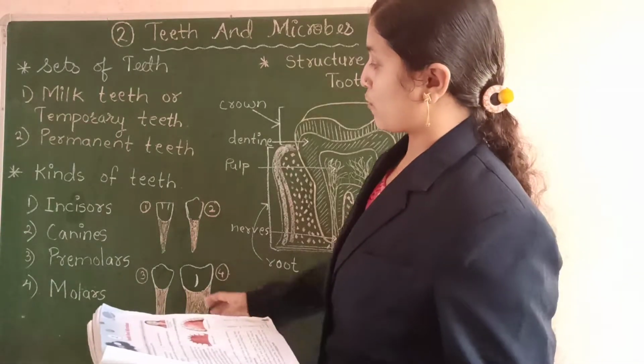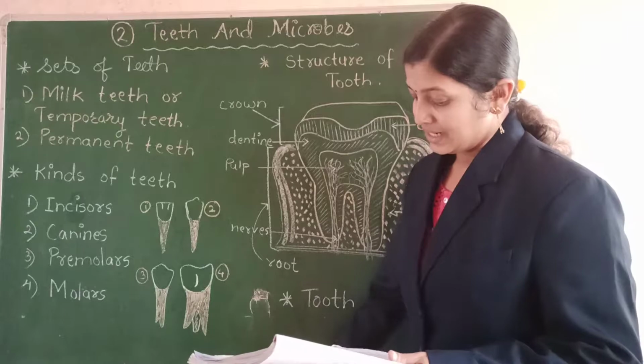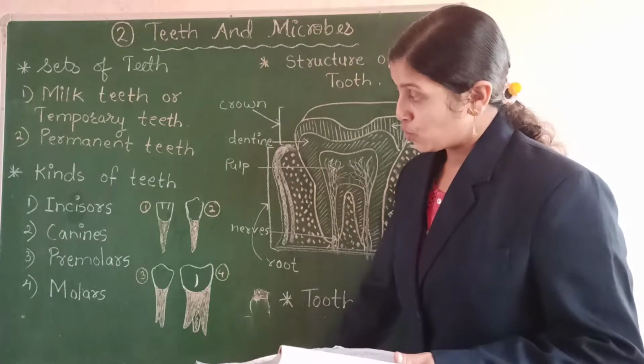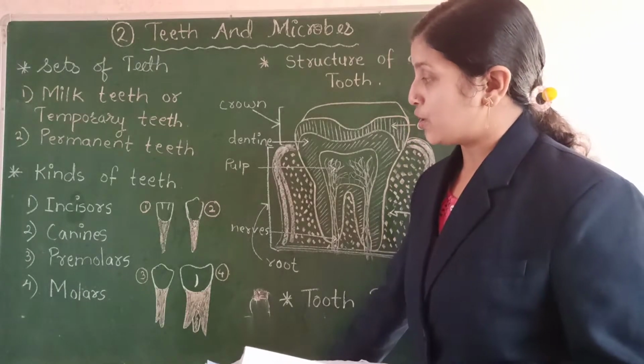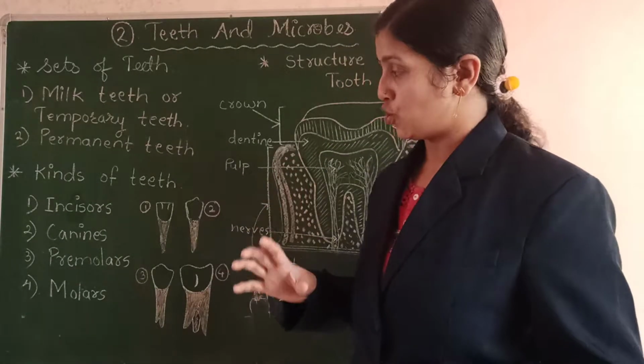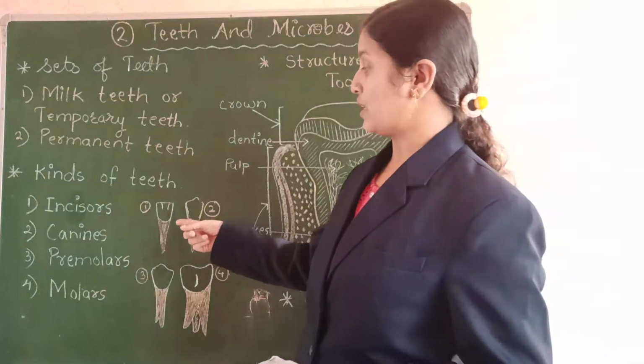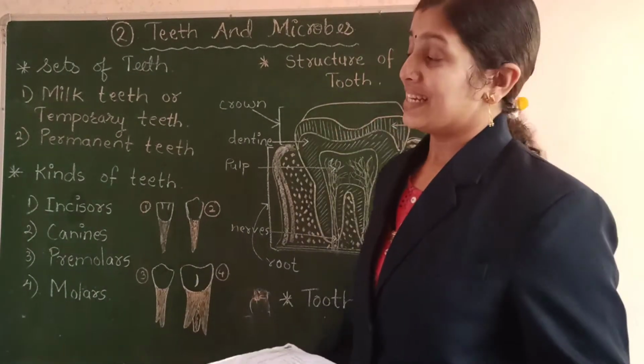So the first type of teeth, which is an incisor, as you can see in the picture, is used for cutting and biting of the food. These teeth are at the front of the jaw. When you smile, the teeth which can be seen are the incisors. They are called incisors.